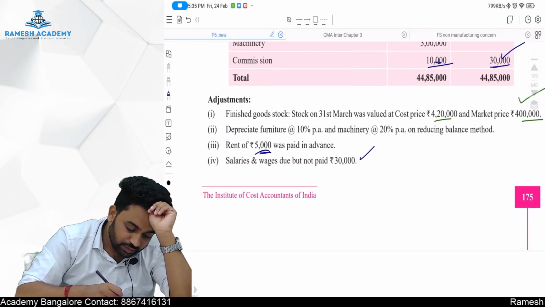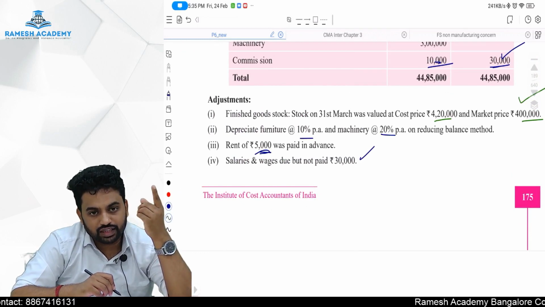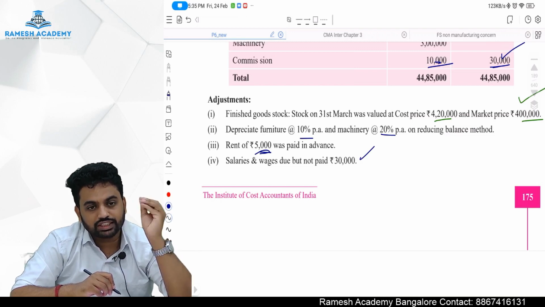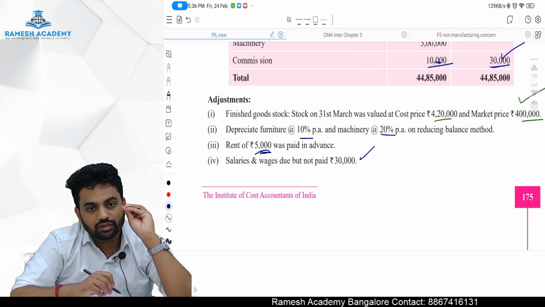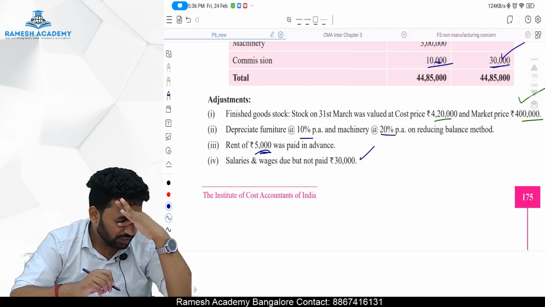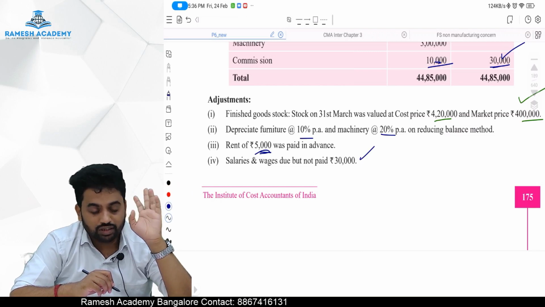Depreciate furniture and machinery at 10% and 20%. So here, depreciation is not there in the balance sheet. If it was there in the balance sheet, the assumption is it has already been adjusted to the plant and machinery. As here depreciation is there in the adjustment, nowhere is it adjusted. So we have to adjust it twice, one in the balance sheet, one in the P&L account.